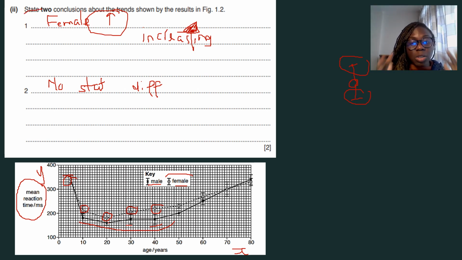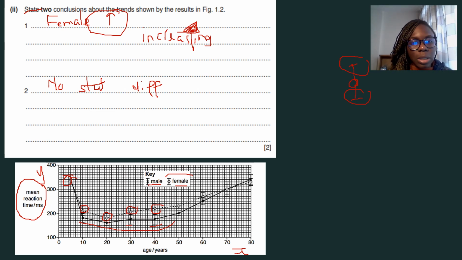What you need to do is just look at what you have been provided with and draw conclusions based on that, because it hasn't asked you to explain, so you don't need to draw on any knowledge outside of the image you've been given or the graph or whatever it is. If you're asked to explain, then you will want to draw on what is on the graph and then use your background knowledge of biology to explain it.